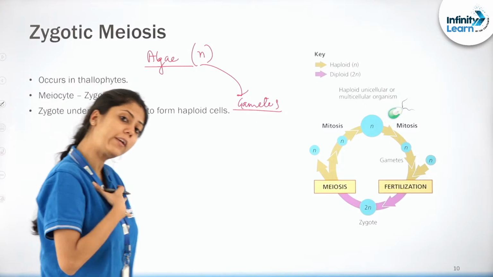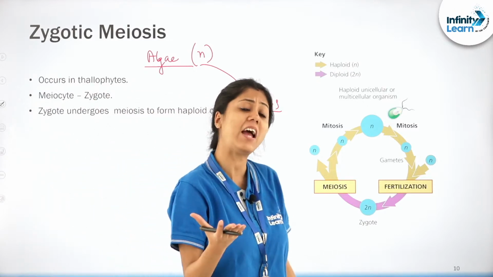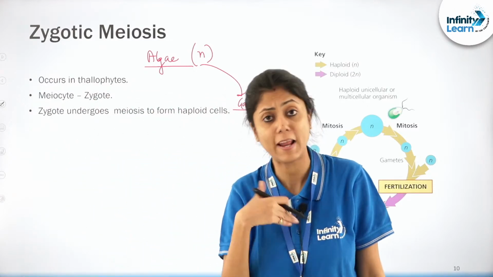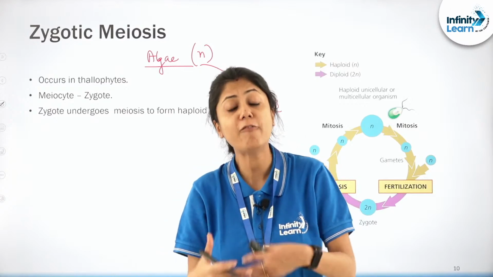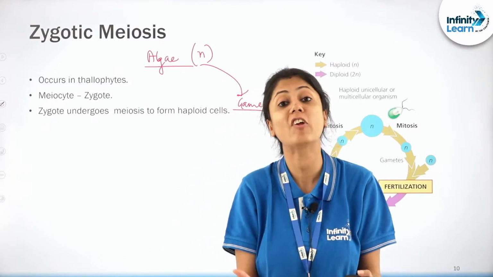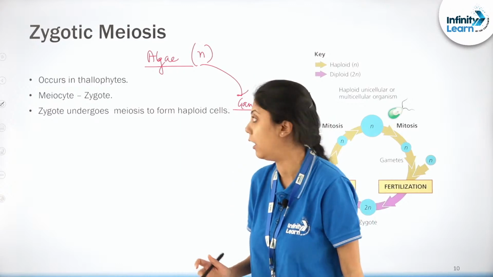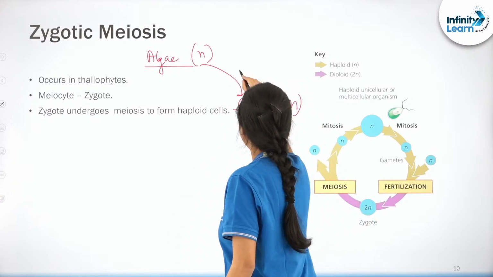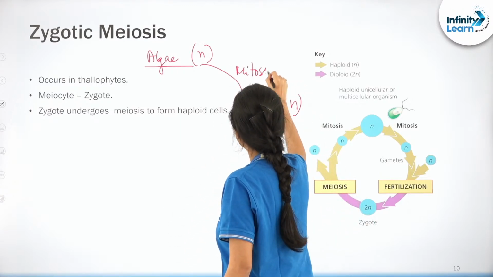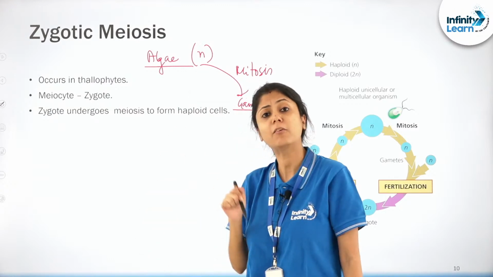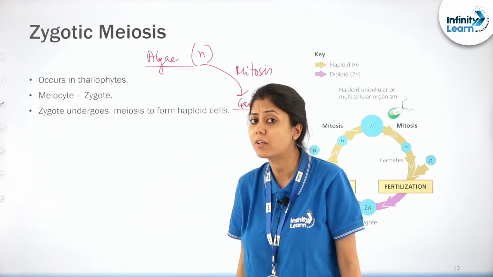Can you say, because the organism is already haploid, what are the gametes? Gametes are also haploid. So a haploid organism will form the gametes by the process of mitosis. Meiosis will not happen, right? The haploid organism will produce the gametes by mitosis. I hope you all agree to this, right?